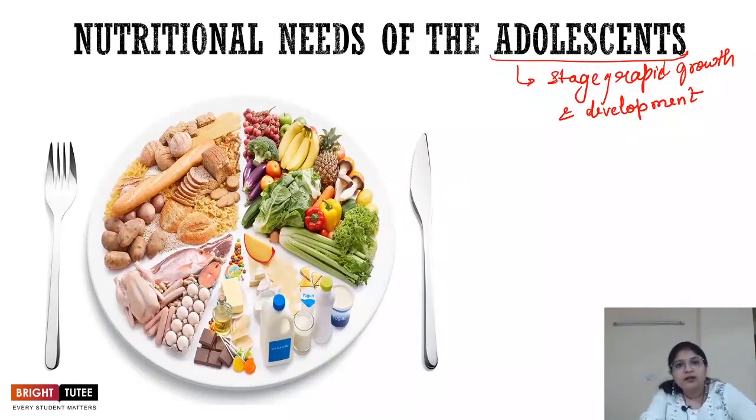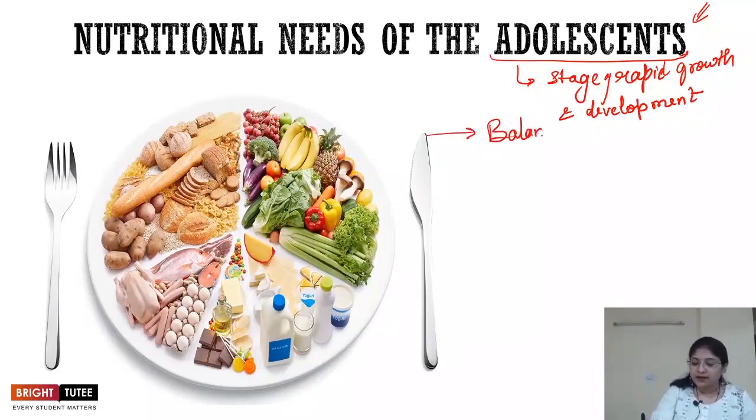We've also seen this is the age during which puberty is attained, and the development of secondary sexual characters occurs. So nutritional needs of the adolescents are very important during this phase, because this is the stage of rapid growth and development. That is why proper diet, and when I say proper diet, I mean balanced diet, right?